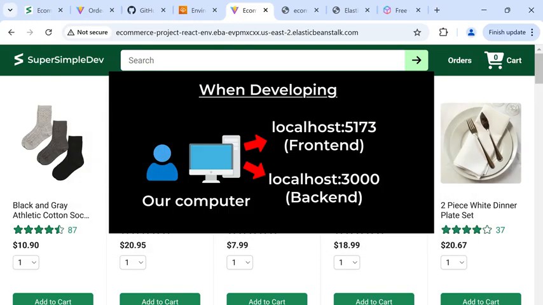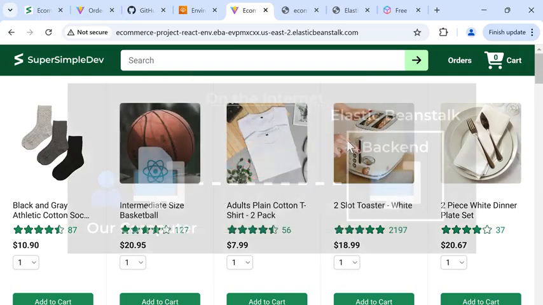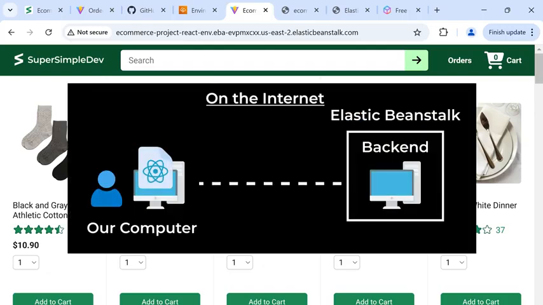When we're developing, the front end and the back end run on the same computer because it's easier for development. But when we put the React app on the internet, the front end code runs on our computer and the back end code runs on another computer.